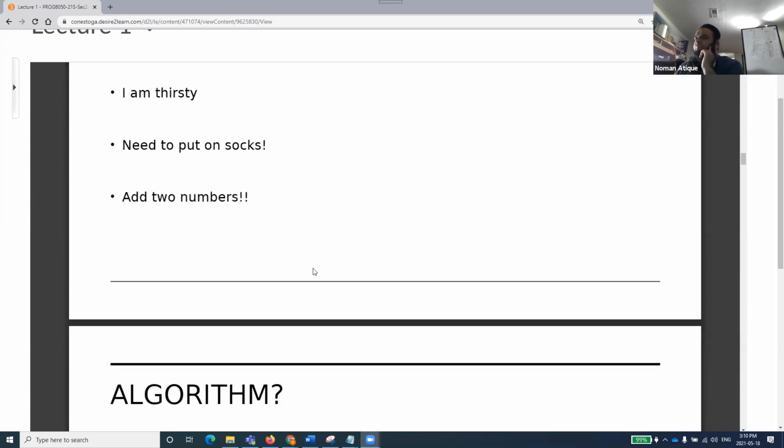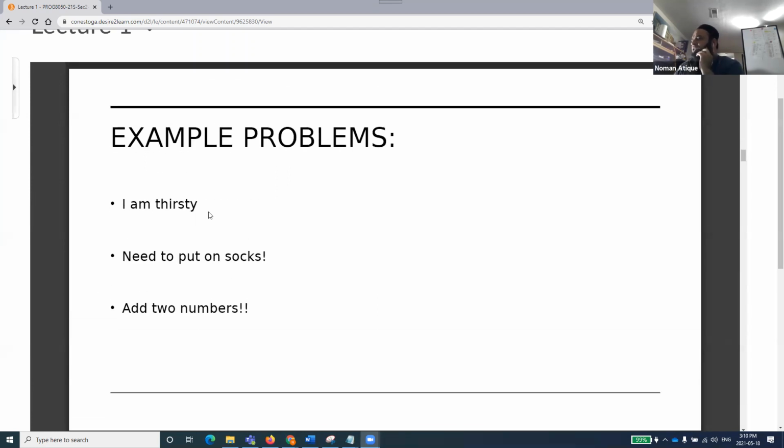So now this example problem. I gave you a problem. I'm thirsty. You can write a few steps, and you will say that these are the few steps through which you will solve this problem of thirst. Need to put on socks. You will say there are a few steps. Go to the cupboard, and you try to find out socks. If one colored sock is found, find out the second one, which is very difficult for the male folks, at least, to find the same pair of socks. It's very difficult for them. But anyhow, that is something that we'll do.